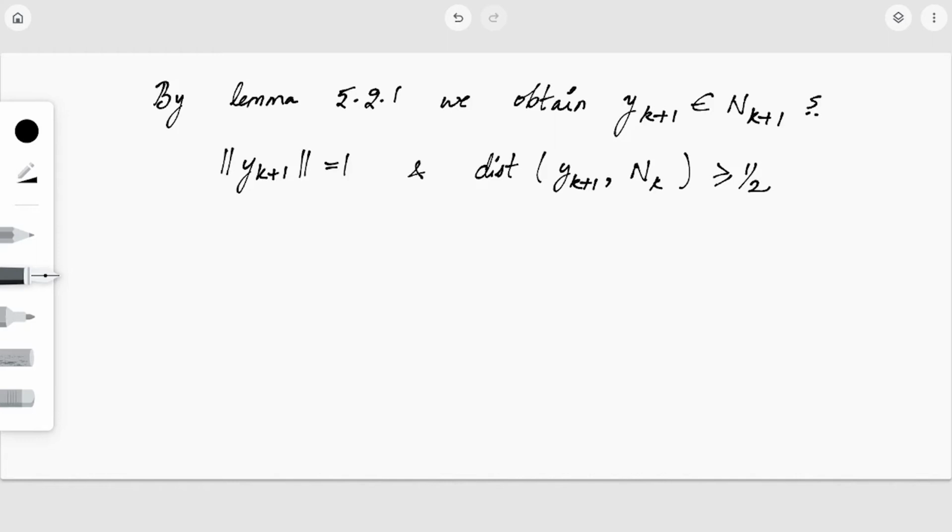Now we need to get a contradiction, because we have assumed that the result is false. So to obtain a contradiction, we will show that the sequence T of yk has no convergent subsequence.